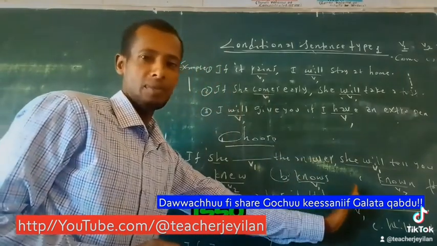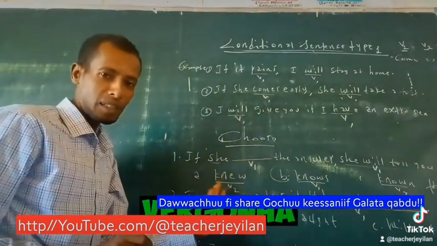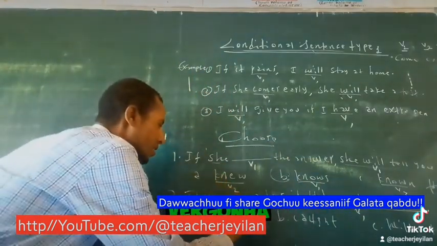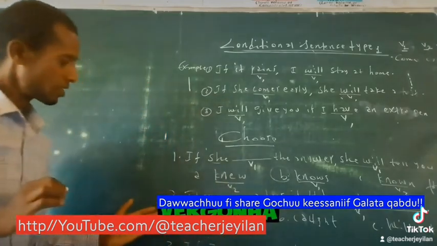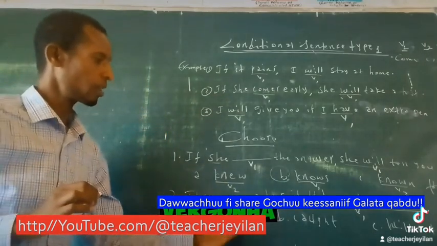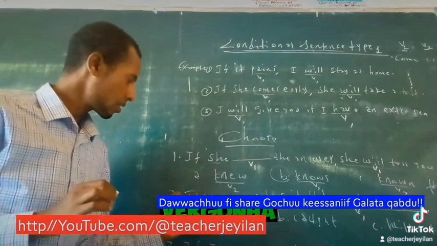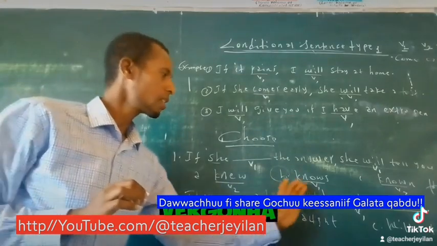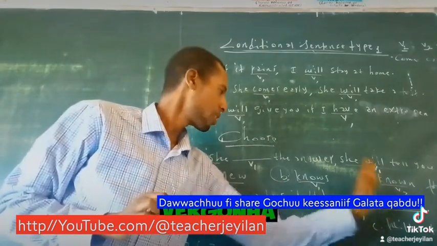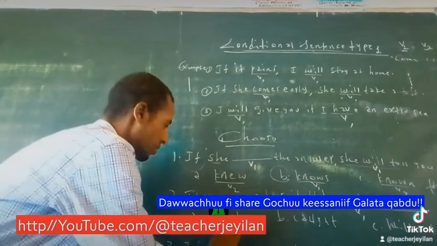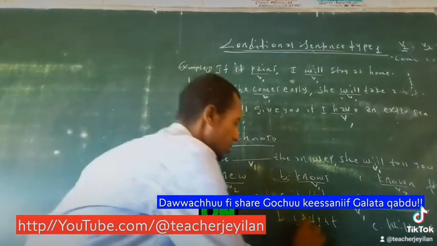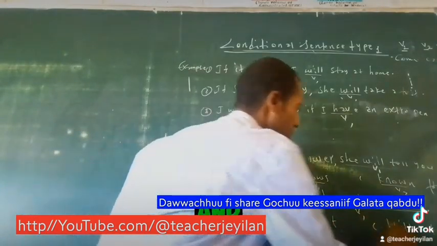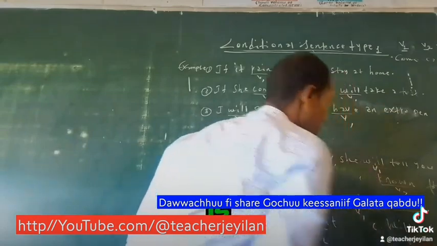The if part is verb one, so the main part is also verb one. They catch a bus and they arrive on time. We catch is V1.